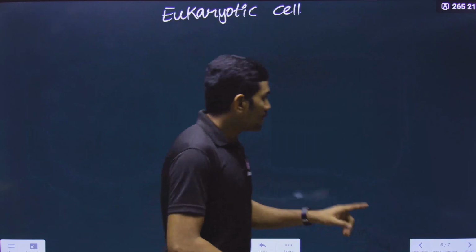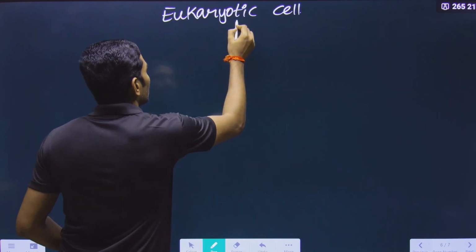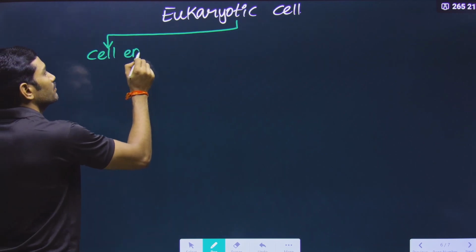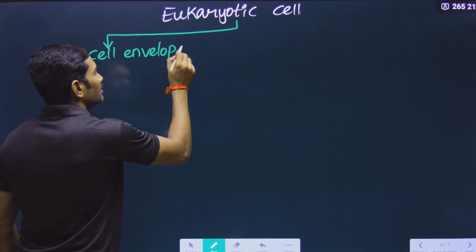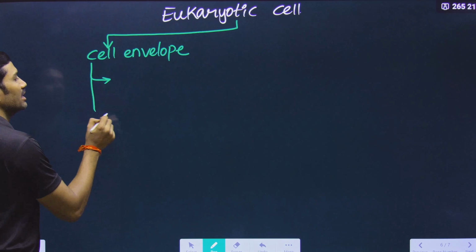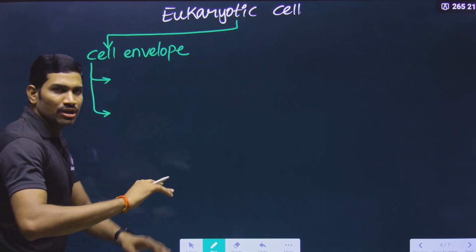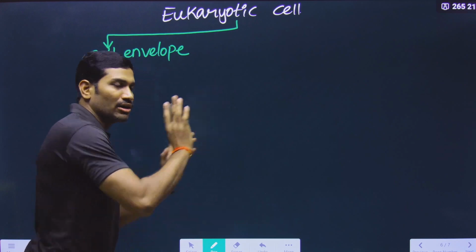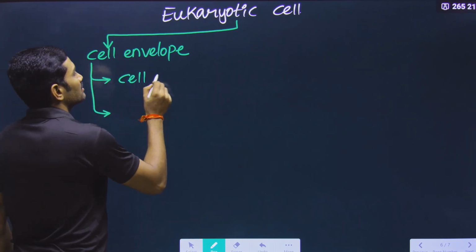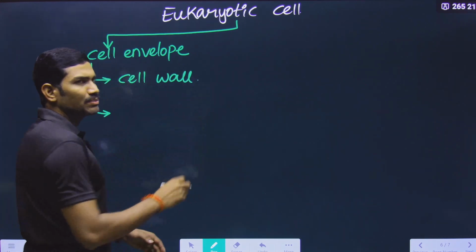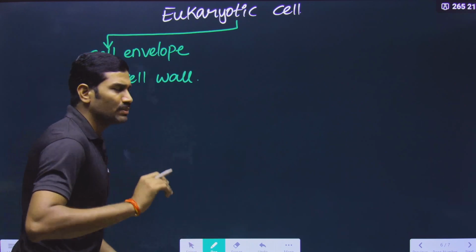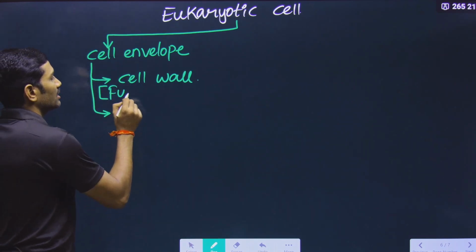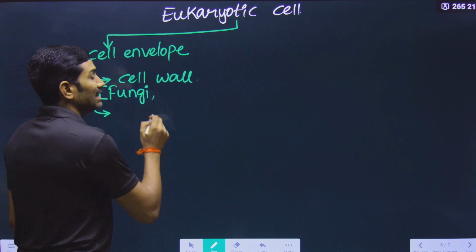So now we are talking about the eukaryotic cell. For the eukaryotic cell, when we are writing this, here also we write cell envelope. Here also we write cell envelope. But in this cell envelope, we write only two components because we are removing glycocalyx. We are not talking about glycocalyx. Directly we will talk about the cell wall. But is this cell wall present in all the organisms? No, it is not present in all the organisms. Cell wall we observe in fungi. Fungi will have the cell wall.